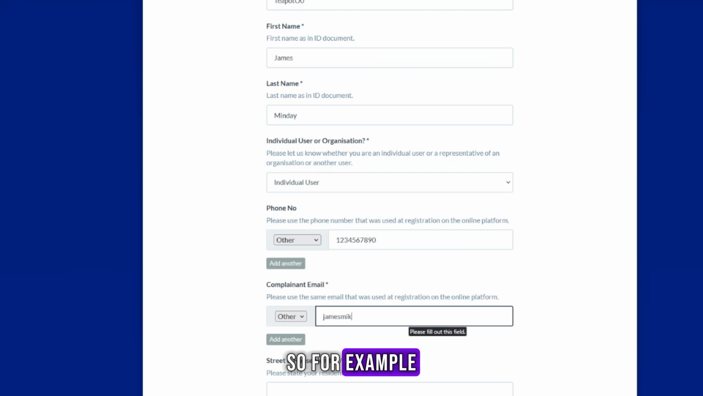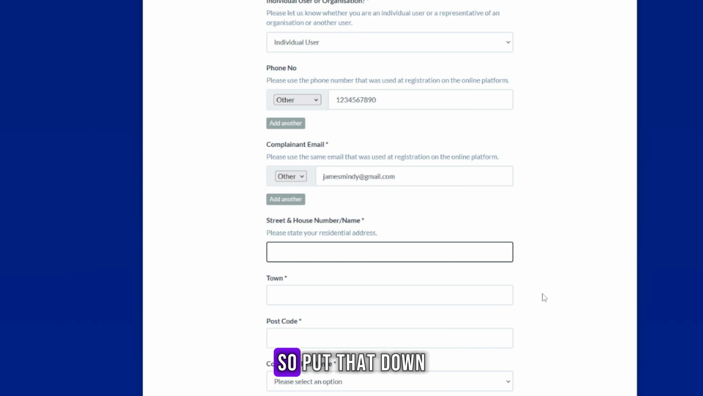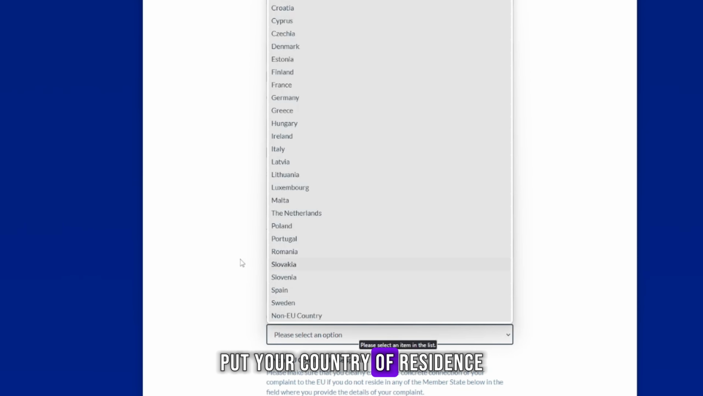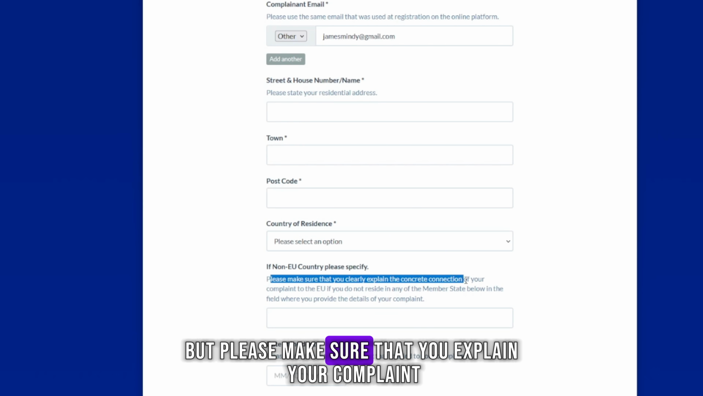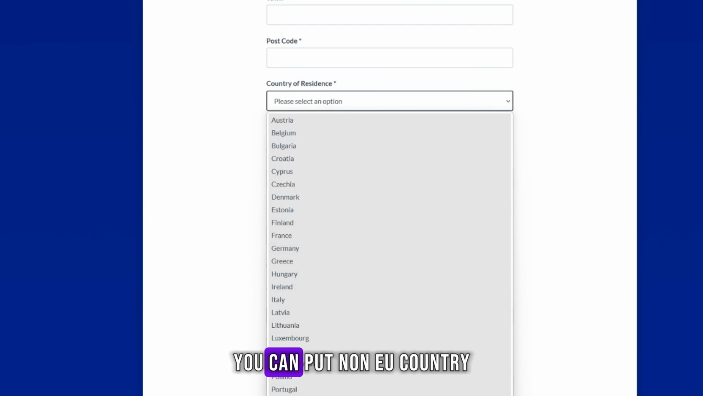Next, you're going to put your actual address. So put that down, put your country of residence. If you're non-EU, you can still use this, but please make sure that you explain your complaint. You can put non-EU country.